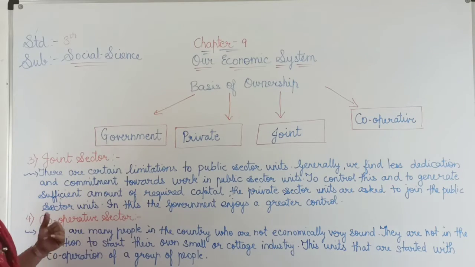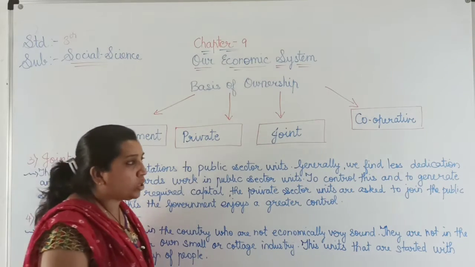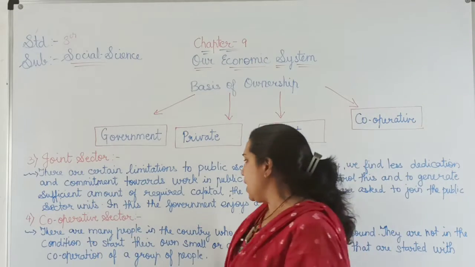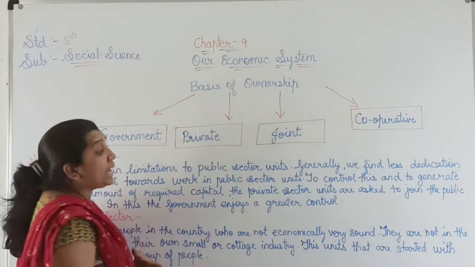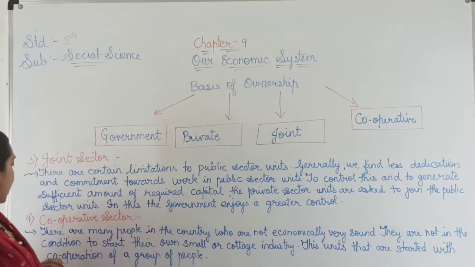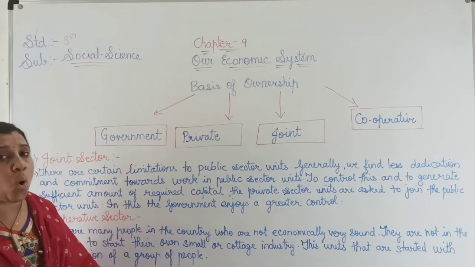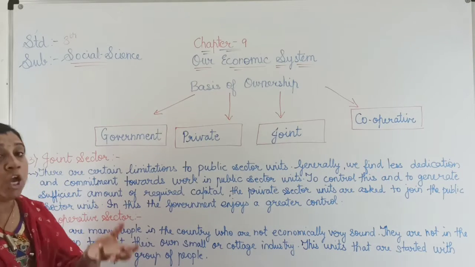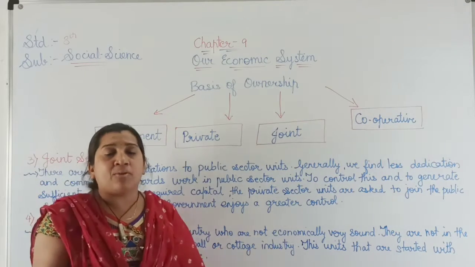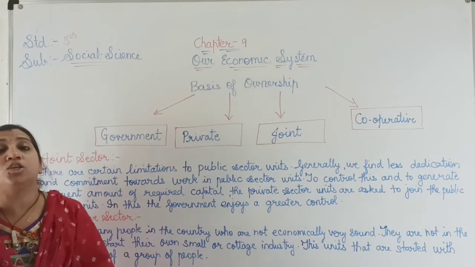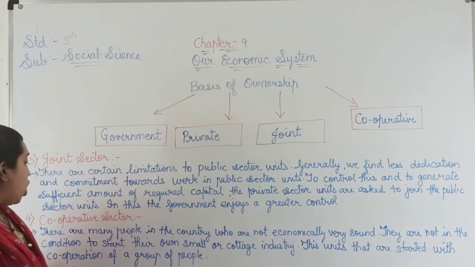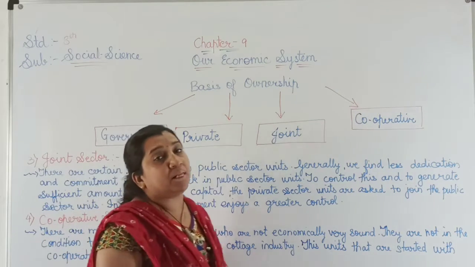Now let us study the next sector, that is the fourth sector, the cooperative sector. There are many people in the country who are not economically very sound. They are not so rich. They are not in a condition to start their own small or cottage industry. So a group of people come together and form one sector that is known as the cooperative sector. This unit is started with the cooperation of a group of people.